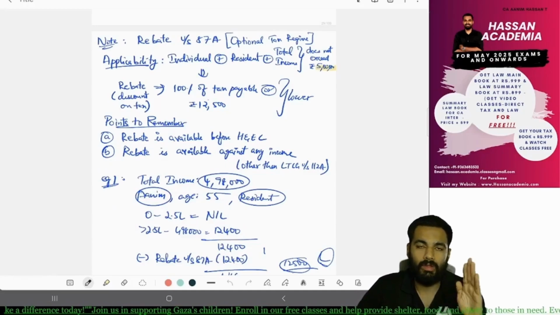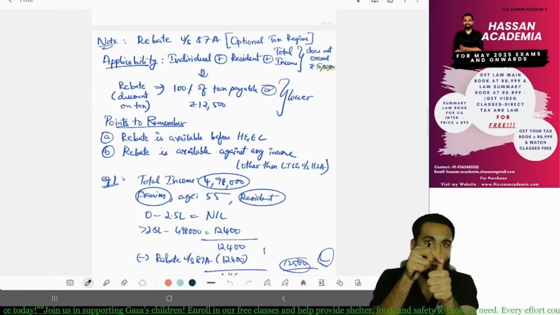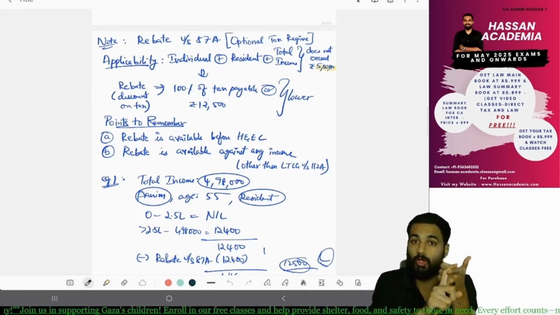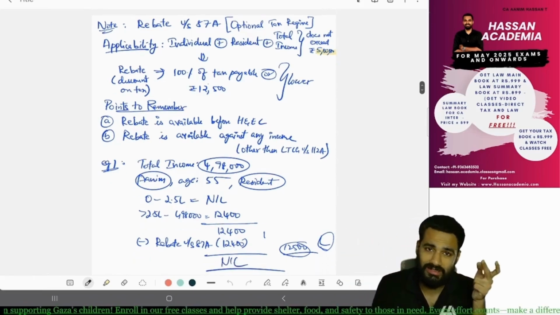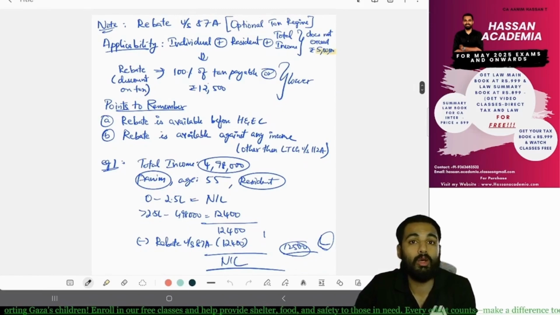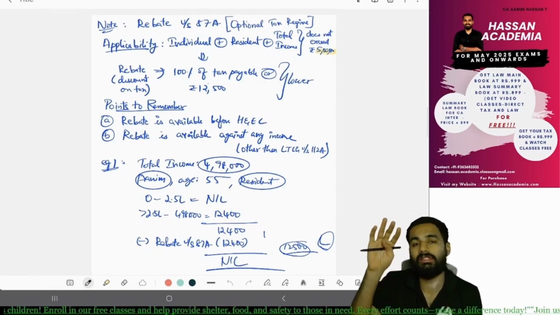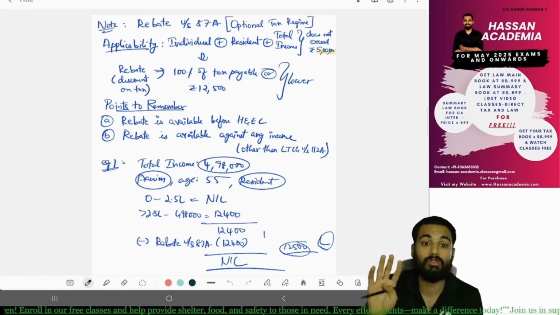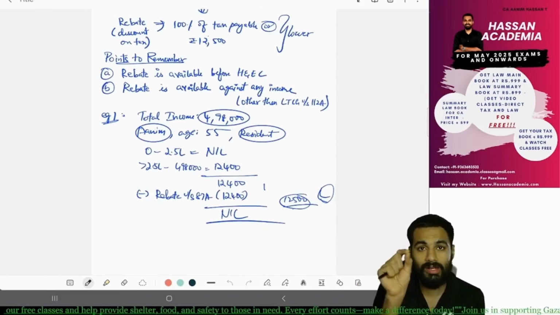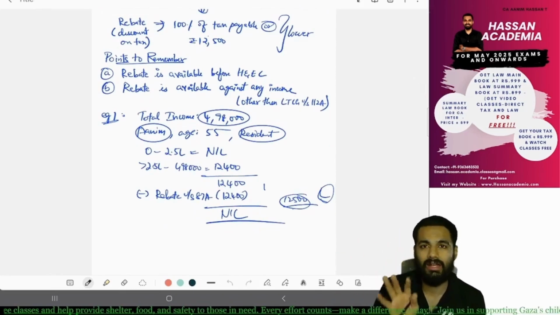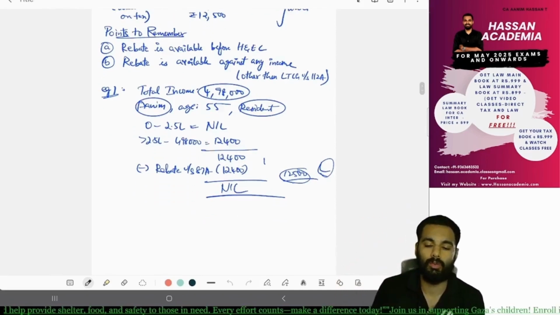What is rebate? With regard to the old tax regime, if rebate is applicable for you, first, you should be an individual. Second, you should be a resident. Third, your total income should not exceed 5 lakh rupees. If that is the situation, the rebate is tax payable or 12,500 rupees, whichever is lower. But you should calculate health and education cess after the rebate. Also remember that you can give the rebate on any income other than long term capital gain under section 112A. Yes or no? Yes.